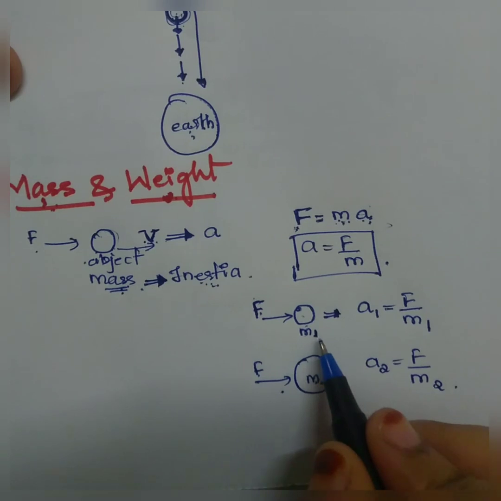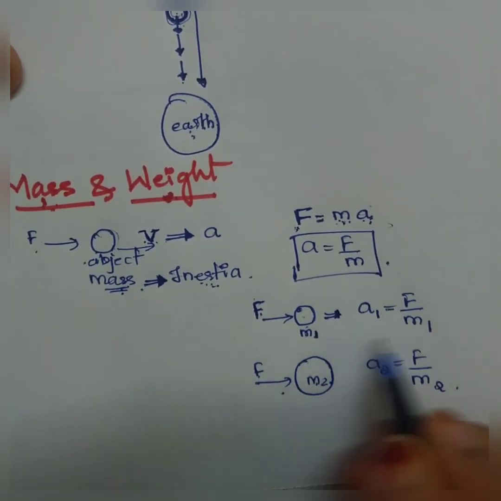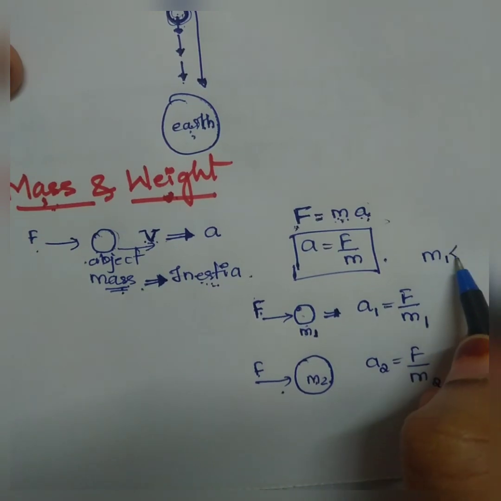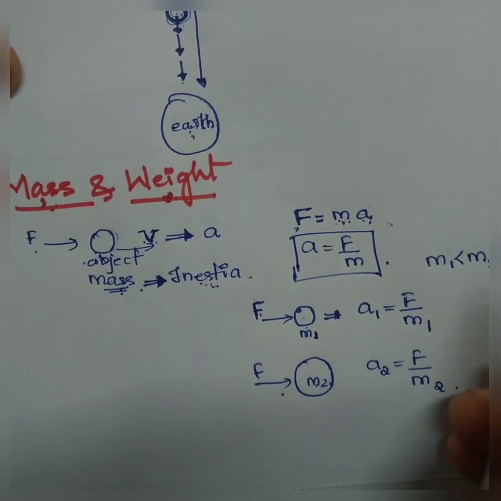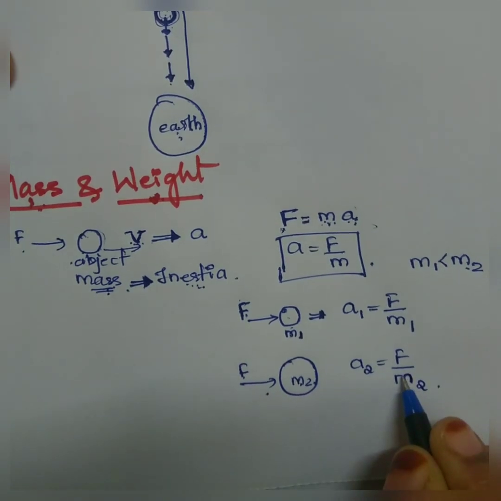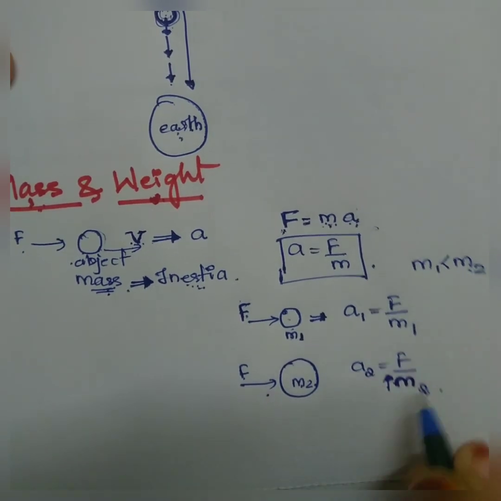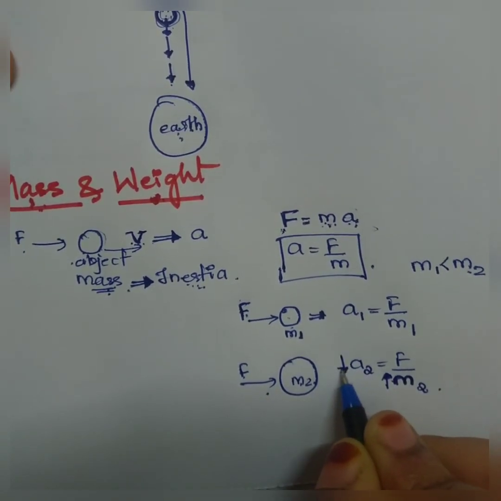Now from this equation we can say, as I have told, that mass m1 is less than mass m2, right? m2 has more mass. If m is increasing, that means if m2 is more, then a2 will decrease, right? m2 is more, therefore a2 will decrease.